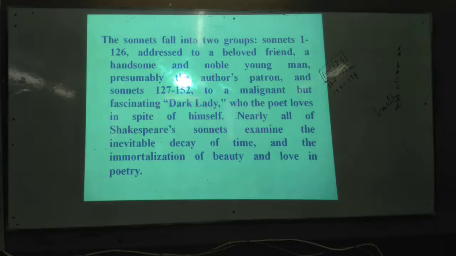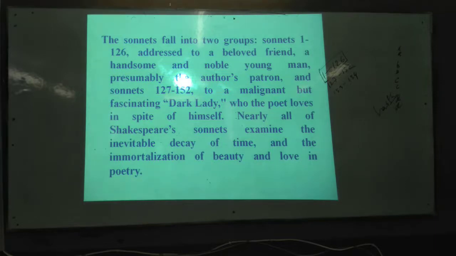Critics say it seems to be his friend and his patron as well, who doesn't intend to get married. He says, I will never get married. That's why Shakespeare writes one sonnet after another to persuade him, to convince him so that he can agree to get married. Is it clear?